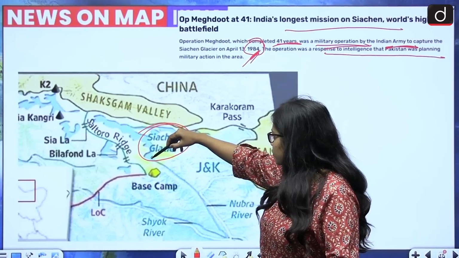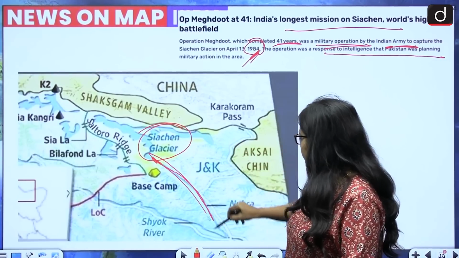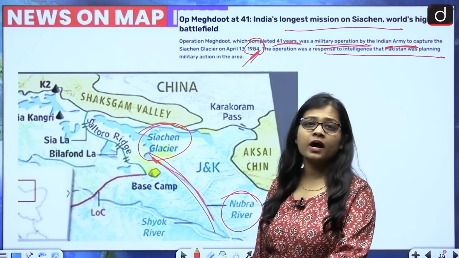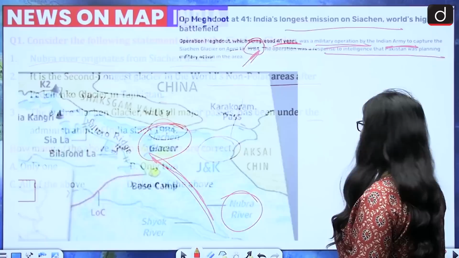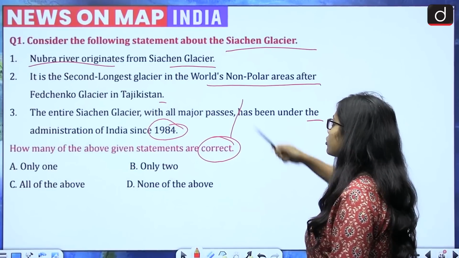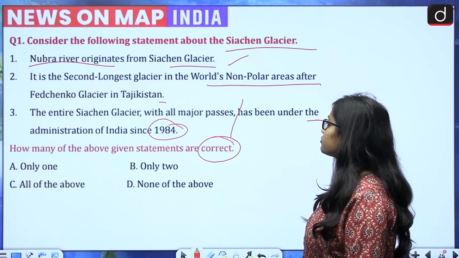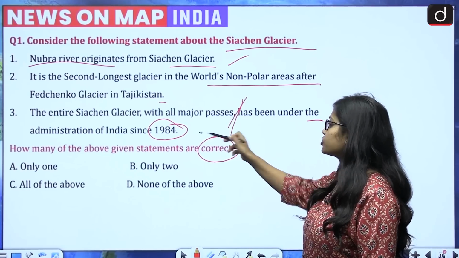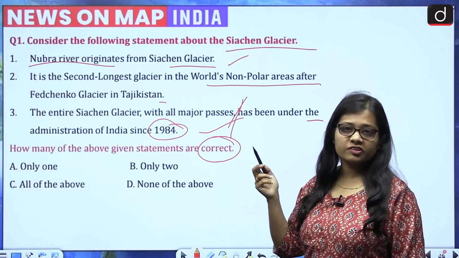And very clearly it is visible that from the Siachen glacier a river is coming out, and the name of this river is the Nubra river. So this is Nubra river. So coming back to the question, the Nubra river originates from Siachen glacier, this is correct. Then the entire Siachen glacier with all major passes has been under the administration of India since 1984, this is also correct because Operation Meghdoot was a success.